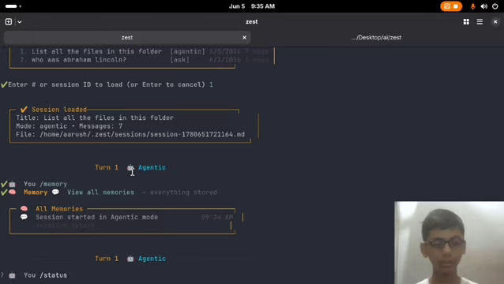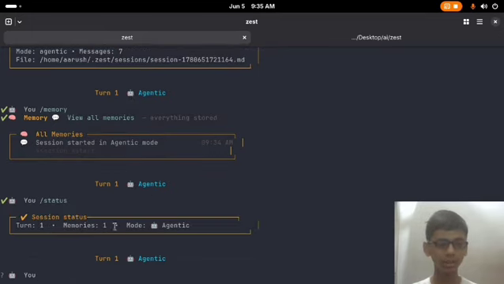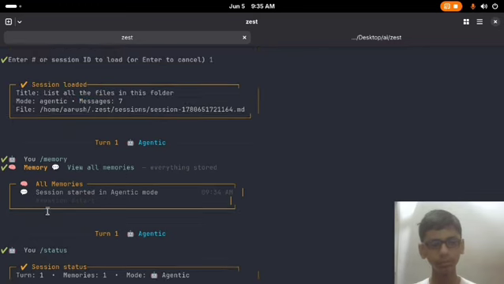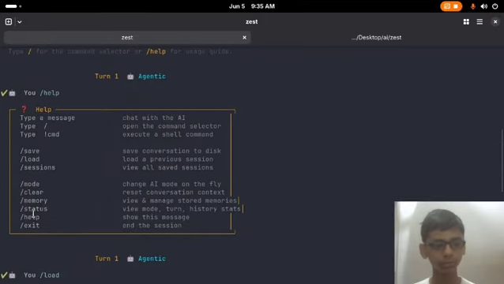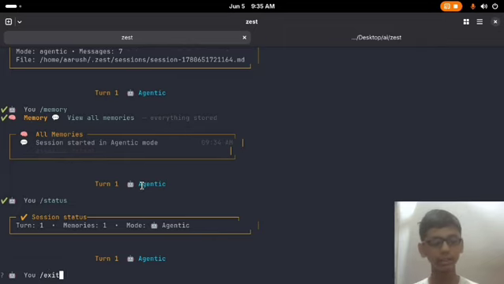Let's go to status to see what the status is. It says turn 1 because it is the first prompt after loading. And memories, it has 1 memory, just like this here. The session is started in agentic mode, and after that you have help to show this message, and slash exit to exit.